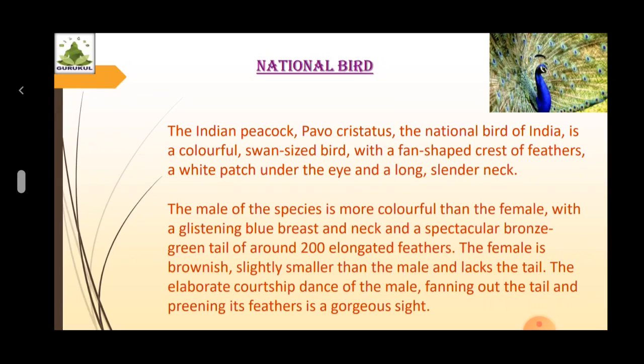The male of the species is more colorful than the female, with a glistening blue breast and neck and a spectacular bronze green tail of around 200 elongated feathers. The female is brownish, slightly smaller than the male, and lacks the tail. The elaborate courtship dance of the male, fanning out the tail and preening its feathers, is a gorgeous sight.